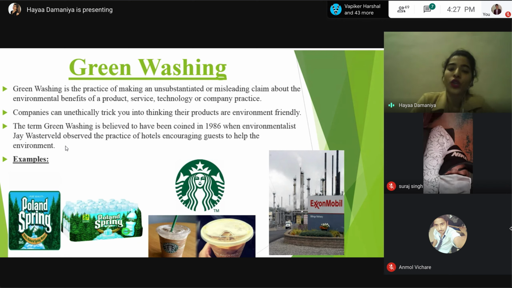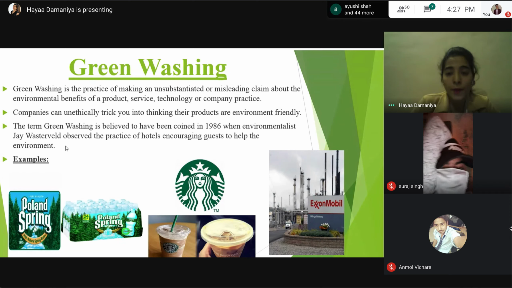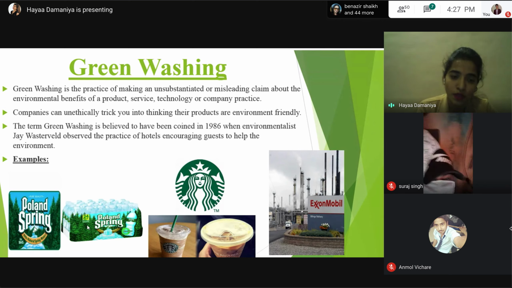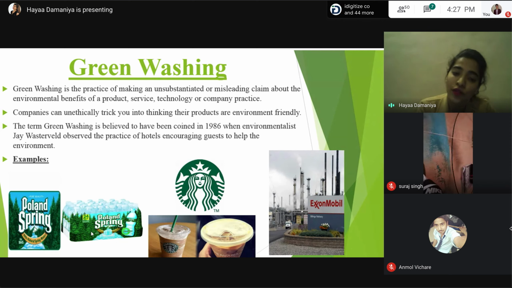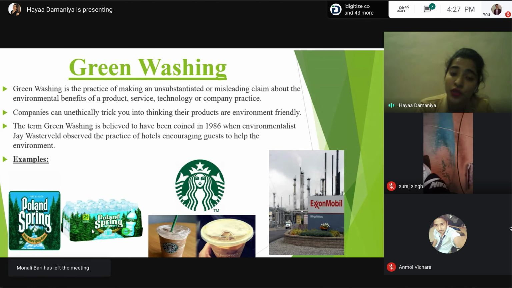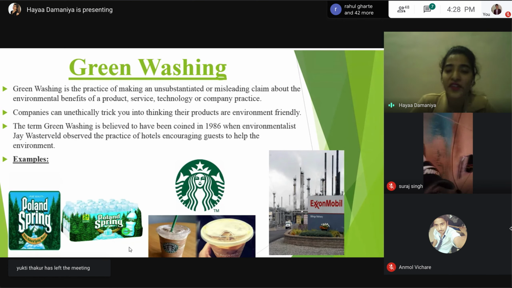Some examples of greenwashing are mentioned here. The first one is Poland Spring. Plastic water bottles like Poland Spring, Evian, and Deer Park use nature imagery on their labels. This kind of plastic is designed for one-time use only, and it is damaging our environment. But here you can see they use nature on their label, which has nothing to do with the environment. It's just misleading consumers into thinking they are buying an eco-friendly product, but in reality, it is greenwashing. Second, the brand Starbucks. We are all well aware of this, right?